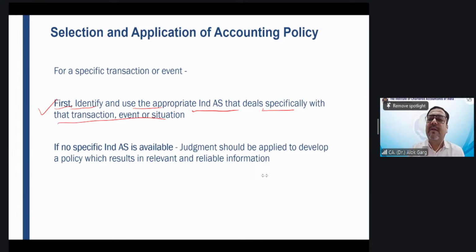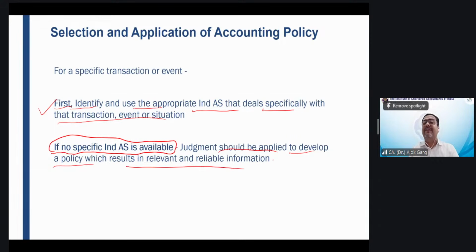Friends, if no specific Ind AS is available, this is very important, a question will come on this. If no specific Ind AS is available, judgment should be applied to develop a policy which results in relevant and reliable information. Which judgment? High Court judgment, Supreme Court judgment?